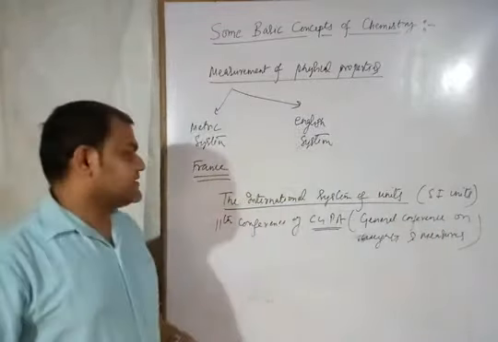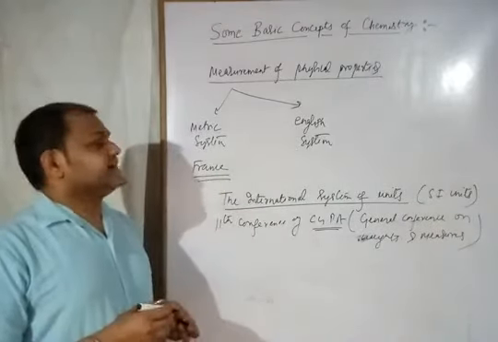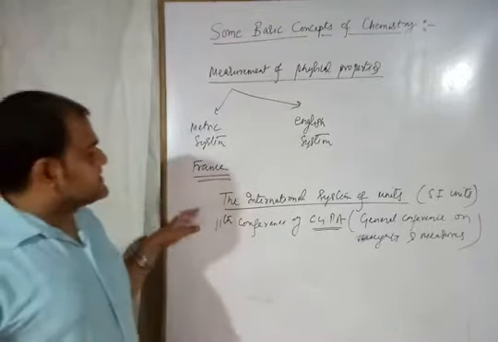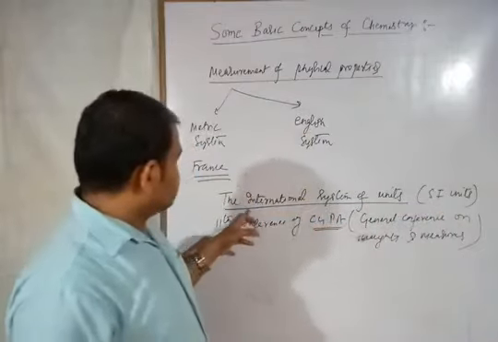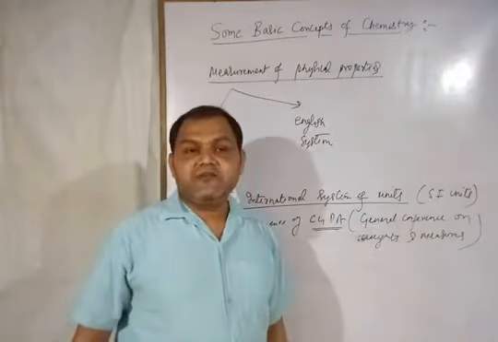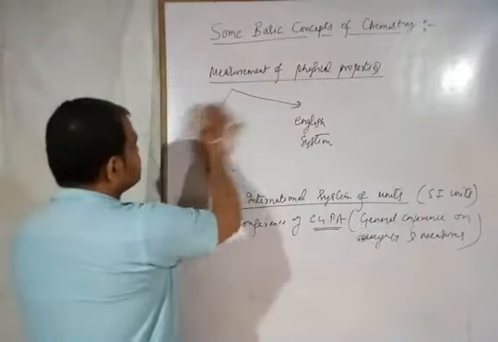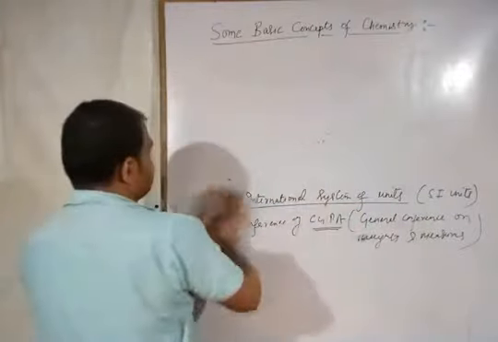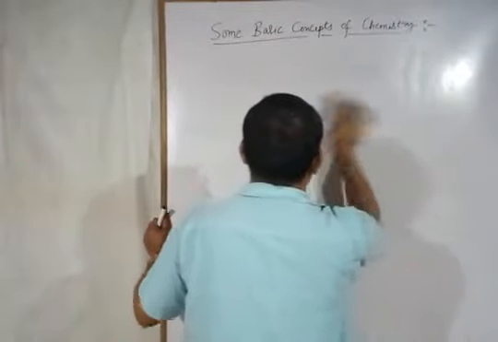So in the 11th conference, earlier we were following the metric system and English system, but that was not universal. Now we study the international system of units or SI units. It was developed in the 11th conference of CGPM. What is the meaning of CGPM? That is the General Conference on Weights and Measures. Now we will study the SI units. तो देखिए उससे पहले SI units में हम लोग फंडामेंटल यूनिट्स को पढ़ते हैं. There are 7 fundamental units, and the rest of the units are derived units.